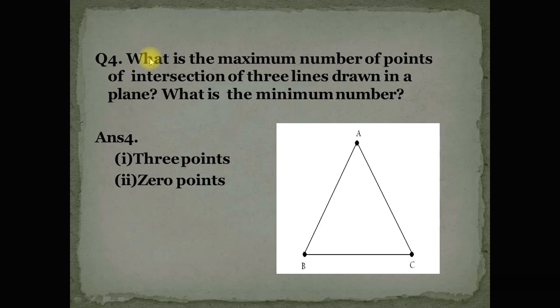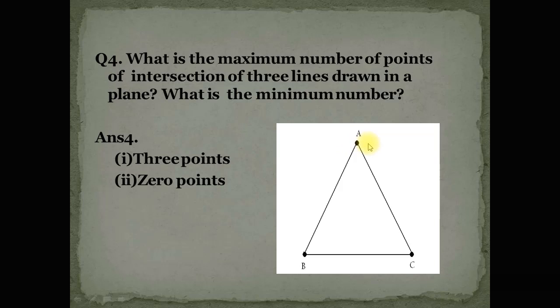Now the fourth question, what is the maximum number of points of intersection of 3 lines drawn in a plane? What is the minimum number?